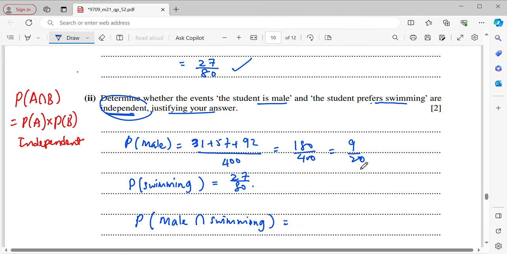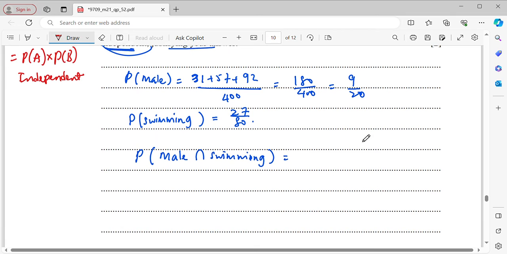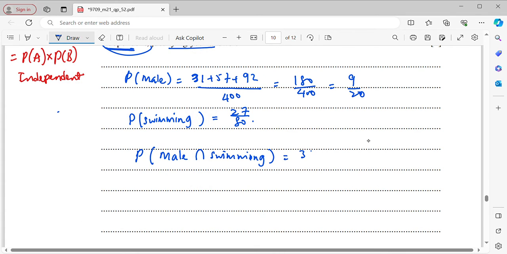So male intersects with swimming, so it will be male and swimming, 31, which means the probability is 31 over 400. Okay, so now I get the multiplication: probability of male times probability of swimming.